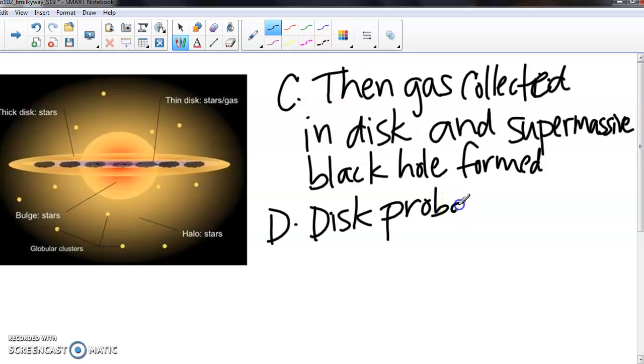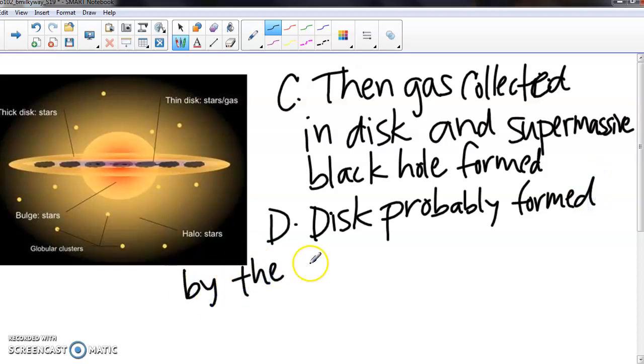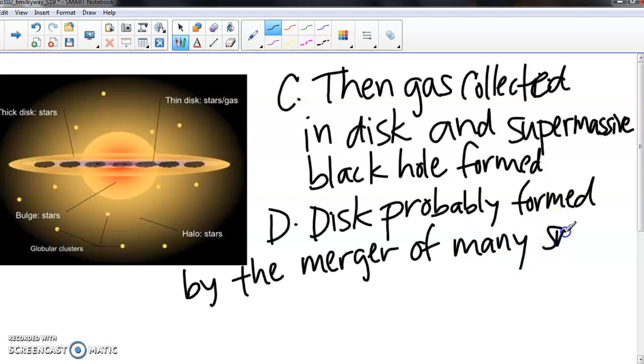So the disk probably formed by the merger of lots of these many small proto-galaxies. Just like we had proto-stars before we became a star, we have proto-galaxies.